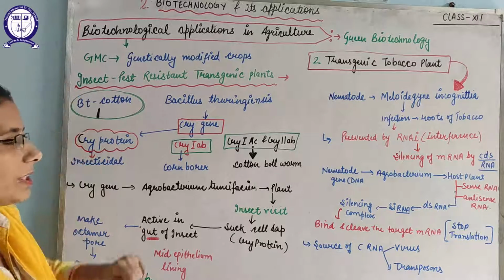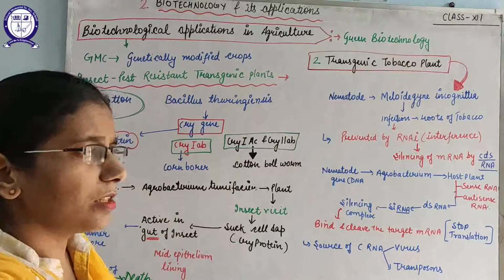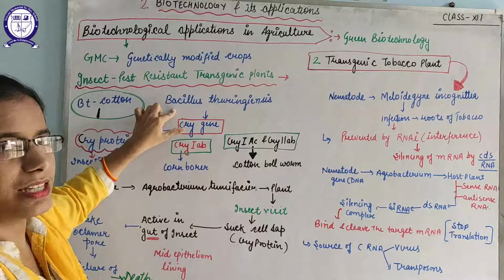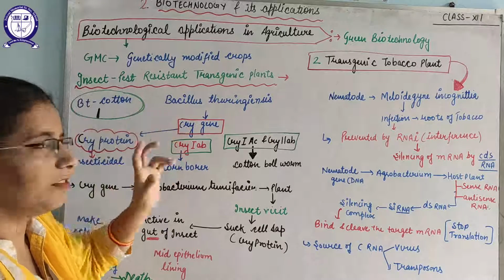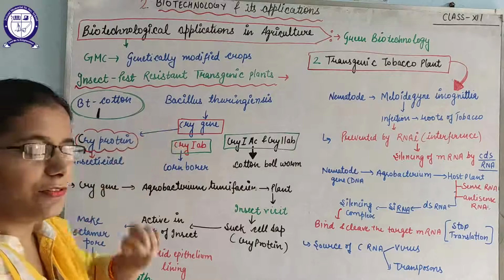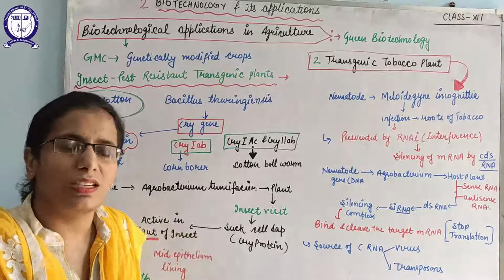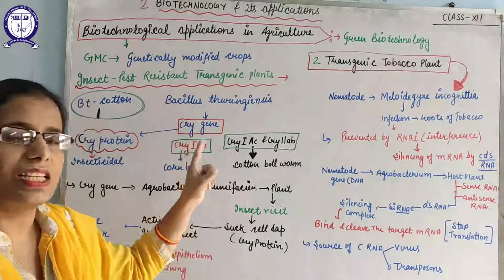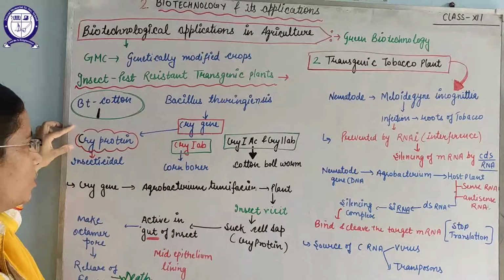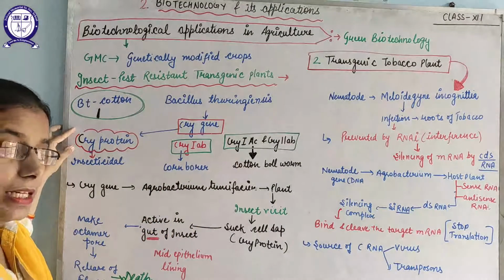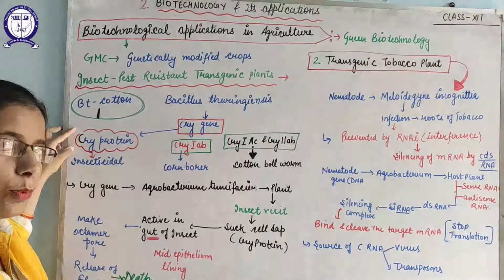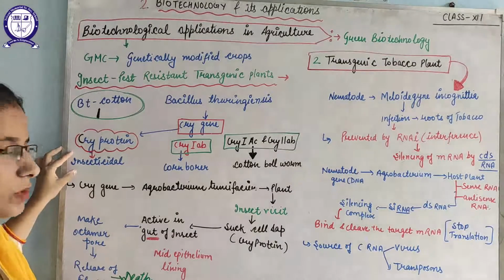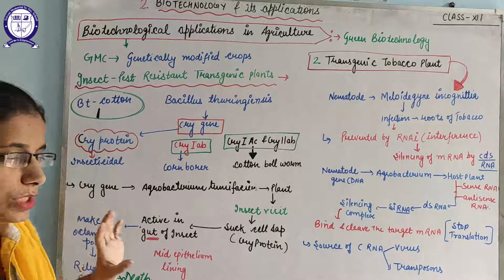How can it be prepared by biotechnology? As you know, Bacillus thuringiensis is a bacterium that is mainly found in the soil, and it was found that this bacterium has a special gene known as the cry gene, and this cry gene codes for a special protein known as the cry protein. It was observed and experimentally proved that this cry protein will kill insects. That is why it is known as an insecticidal protein.